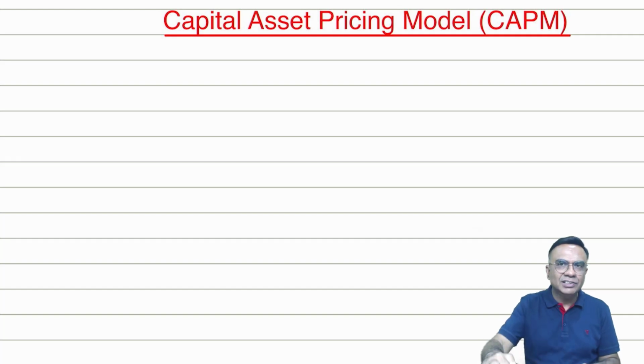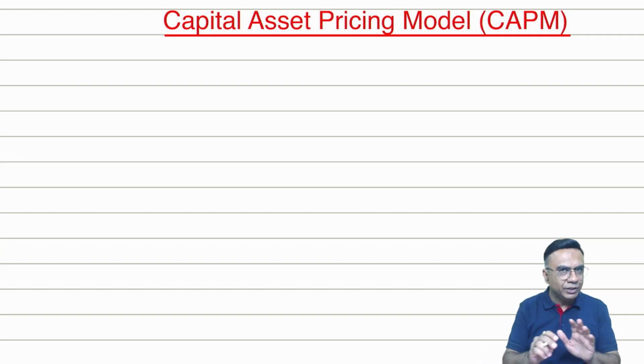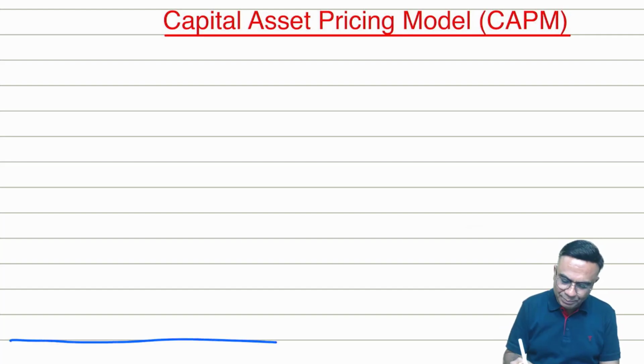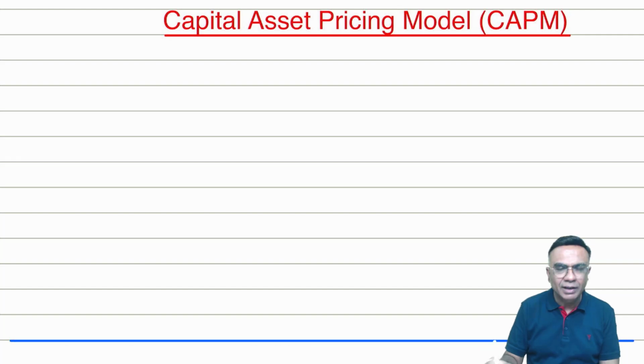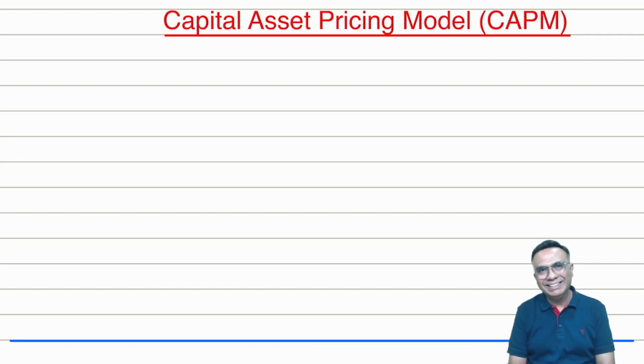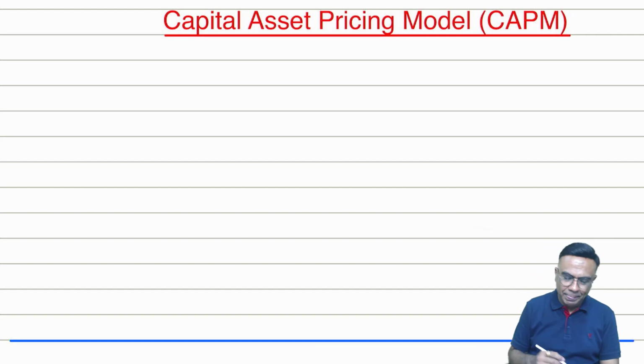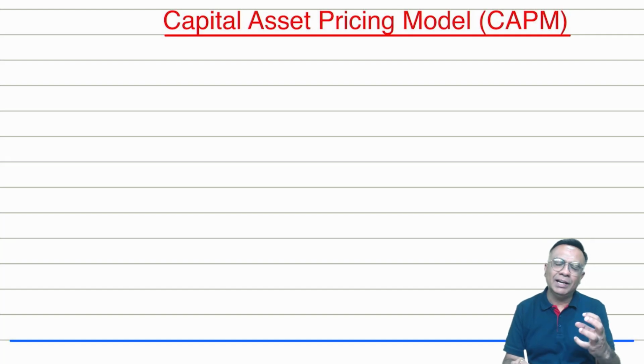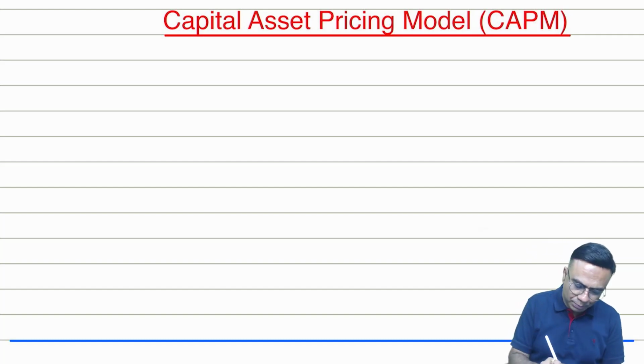Now let us understand this with an example. We'll go very slow because this is very important. Suppose, for example, you have 1 lakh rupees. I'm taking an example of the Indian market. You want to invest 1 lakh rupees somewhere, and you're asking, sir, where should we invest? I give you two options. Option number one, you invest in